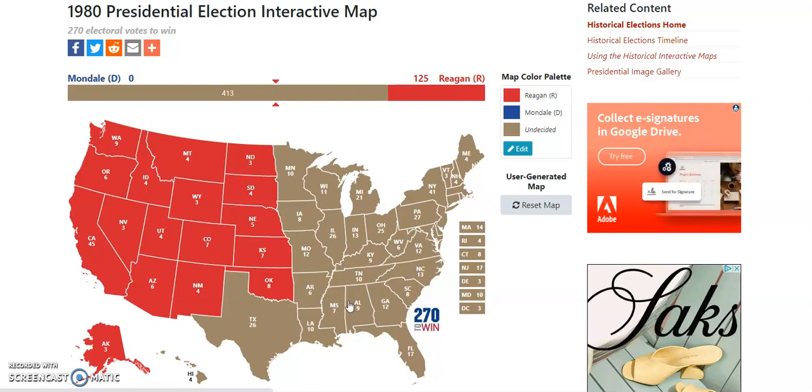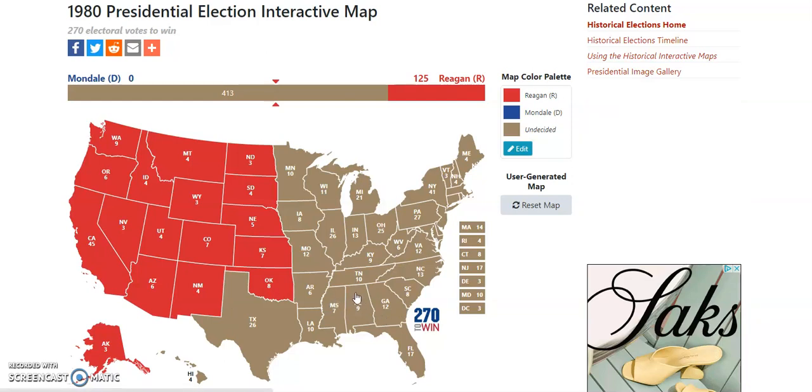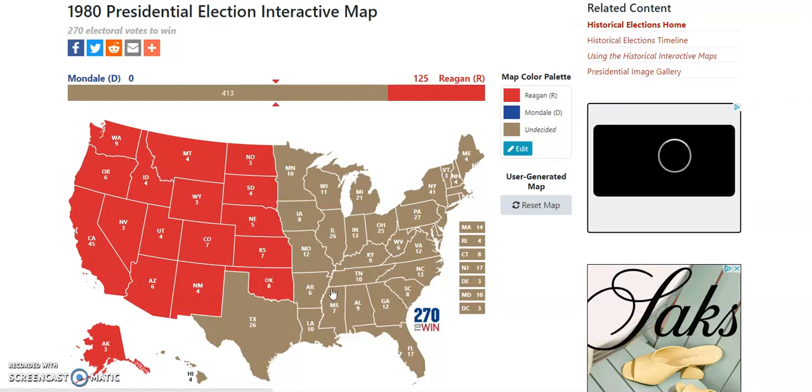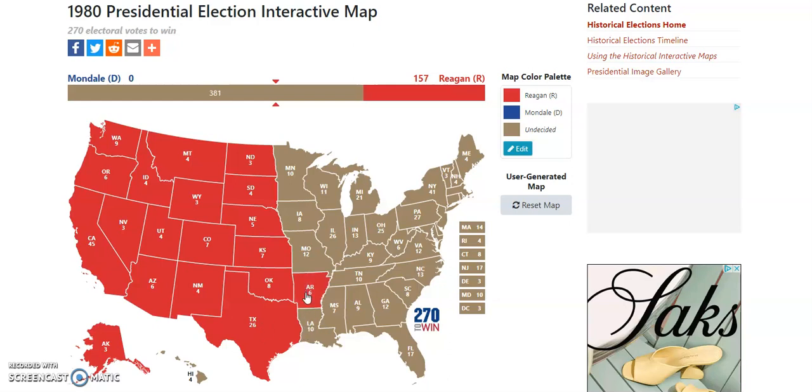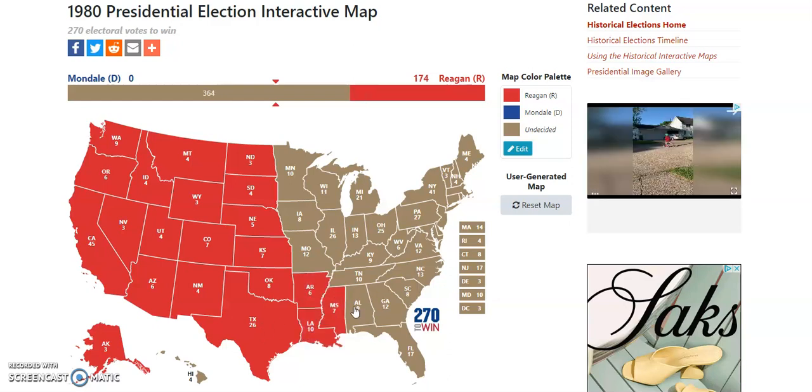Now, Reagan actually did win the South in 1980. It was close. A lot of these states in the South here were decided by 1 point or less, but because of Carter's unpopularity, even though he won these states in 76, Reagan was able to win them since Reagan had a good appeal here too with rural voters because of his economic and social stances. So I believe Reagan would take these states against Mondale too, since he did it in 84. Say of Texas, Arkansas, Louisiana, Mississippi, Alabama, Georgia, and Florida, as well as South Carolina, Tennessee, Kentucky, North Carolina, my home state of Virginia, and Missouri, Illinois as well.